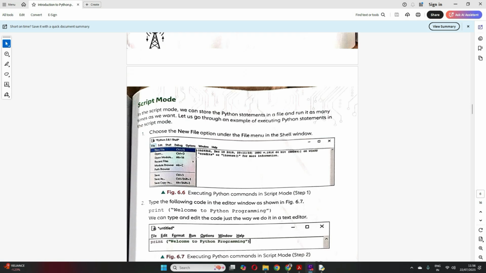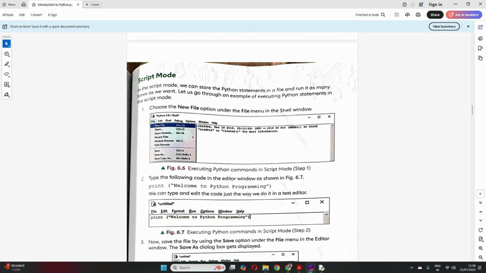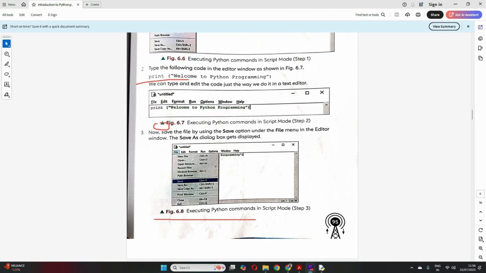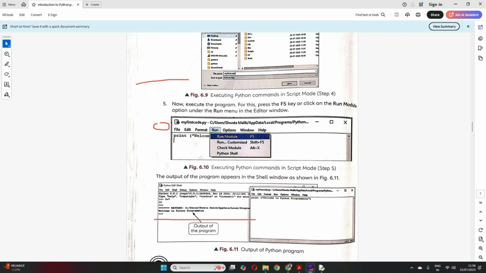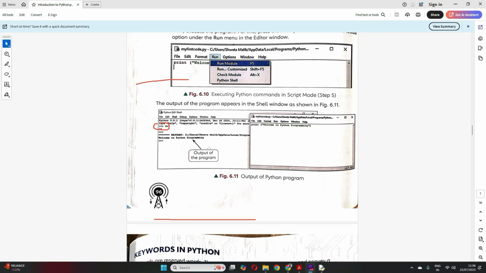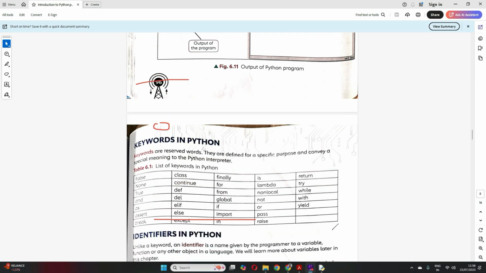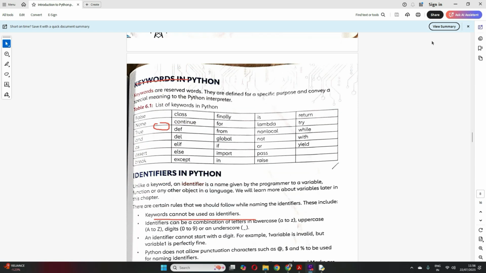Now we come to the script mode. In script mode, you go to File, New File, and it opens in a script format. Here you can write whatever program you want, save it as I showed you, and then run it from the Run Module. So in your shell window it will execute this. Clear till here? Now we'll move on to the keywords in Python.